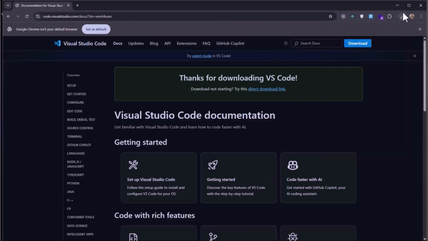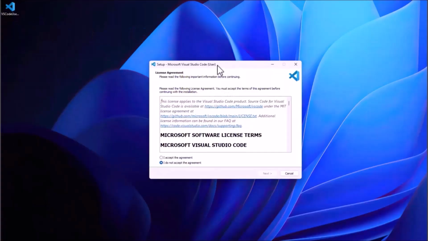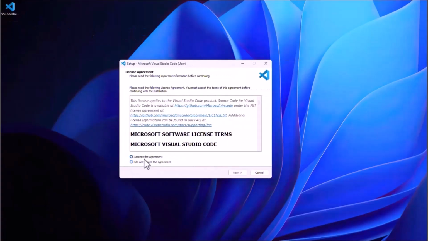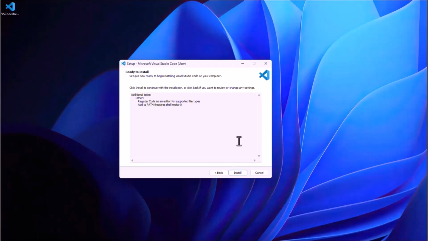Now when the download is done, you should click on the setup icon, and you can see this wizard. You're going to accept the agreement and click on next. If you want the VS Code icon to be on your desktop, you should click this one. Otherwise, just click on next, and finally you click on install. Now I'm not going to click on install because I already installed VS Code. So if you haven't already installed it, just click on this one and finish the installation process.